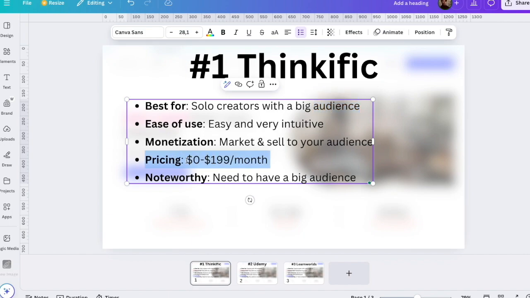But then let's move on to the pricing. So you have the free, it's actually not a trial, but that is a free plan. So you can sign up and create a course for entirely free. And then the pricing goes all the way up to $199 per month that you have plans to build one. And one thing I forgot to mention from Thinkific is that you get to keep all the earnings. So you can basically start a, let's say, $1,000 course, and you get to keep it all. So this is also for serious earners.